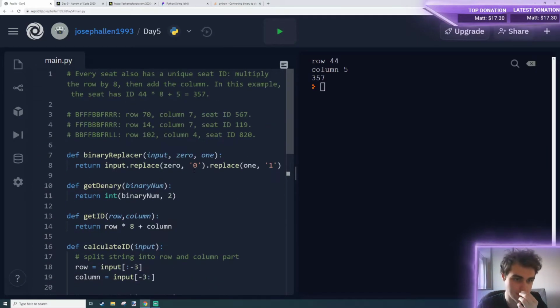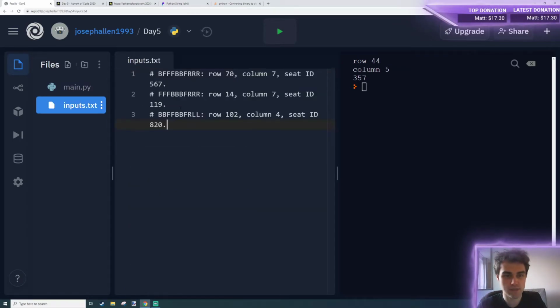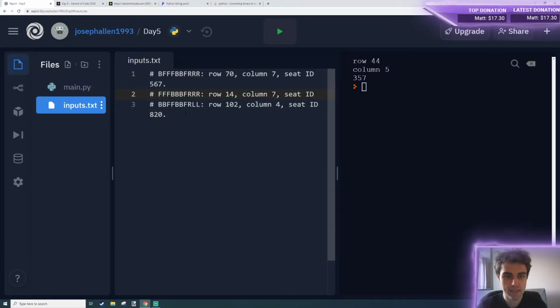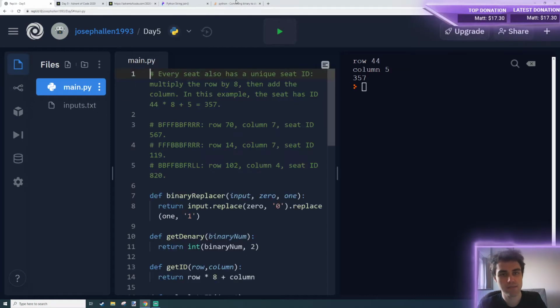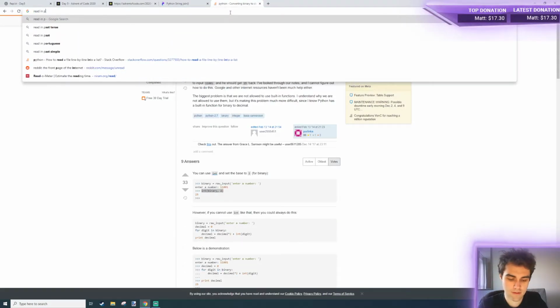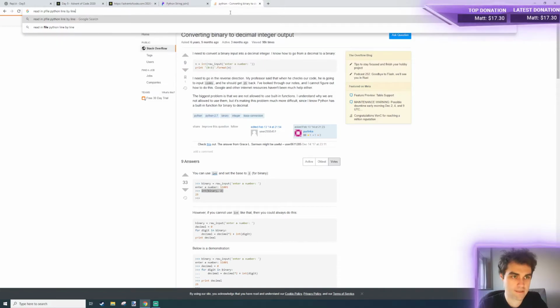So next we need to add in something. Let's read in from a text file so we can prepare to use this input, inputs.txt, and let's just do this so we can see if this works. So we've got, same as I Google every day, read in file Python line by line.